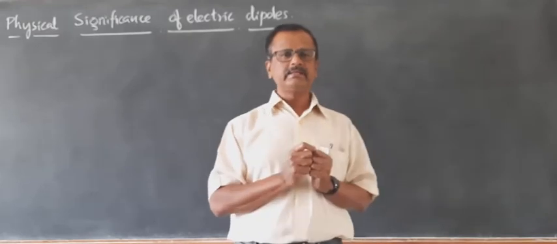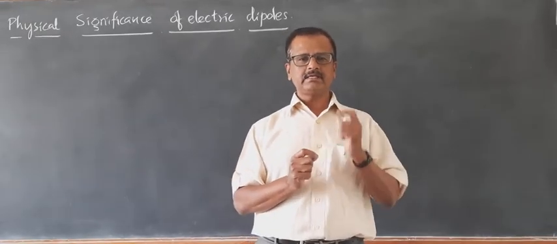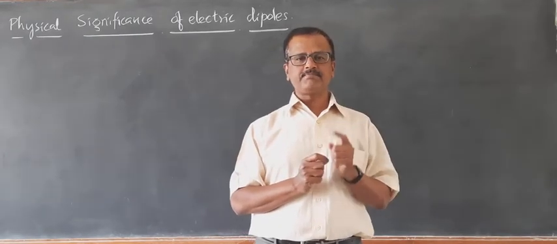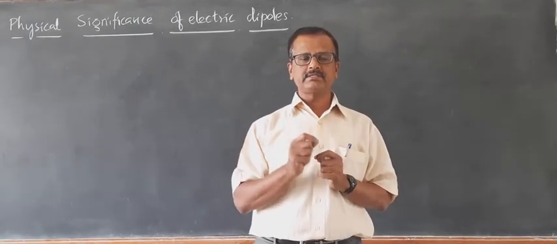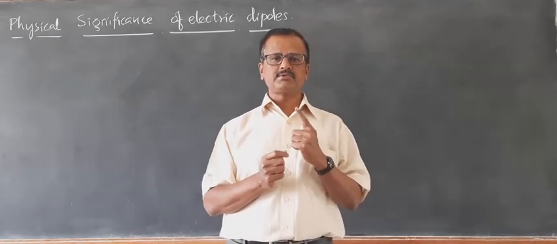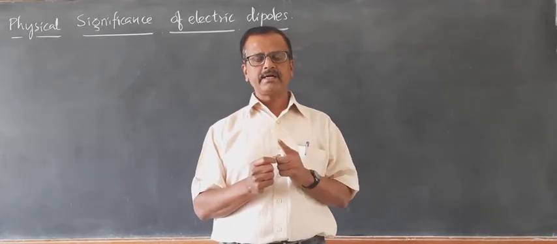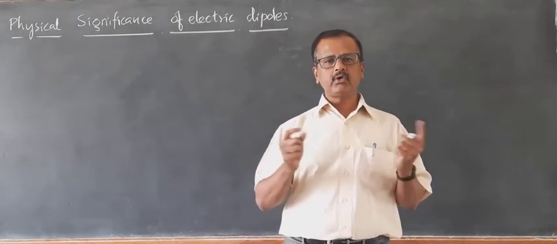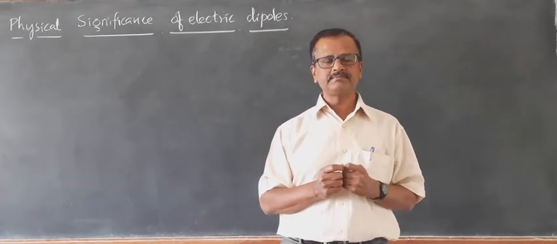When we look at molecules, there are certain molecules in which the centers of positive charges and negative charges coincide. When they coincide, such molecules do not have any dipole moment.